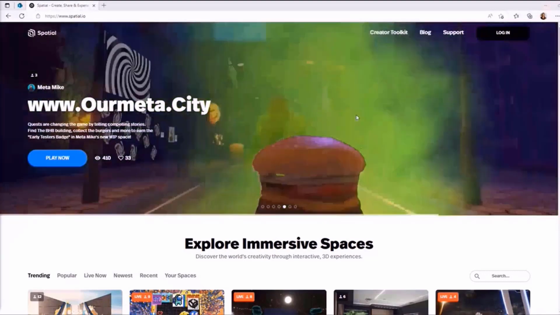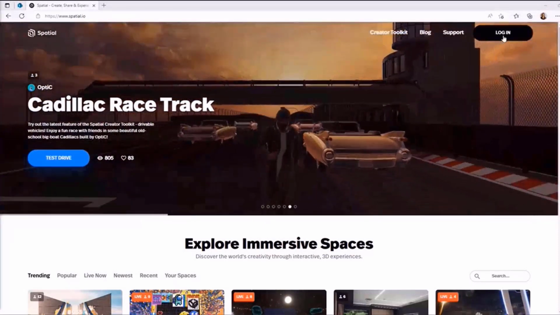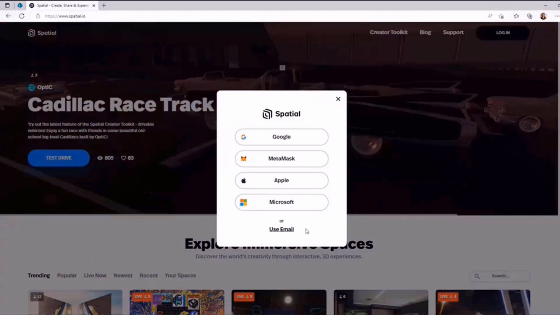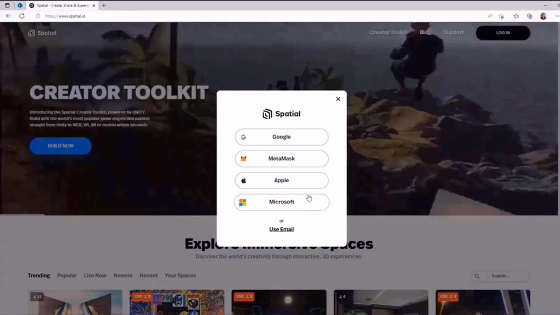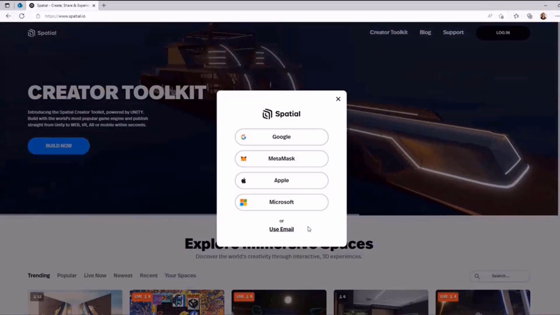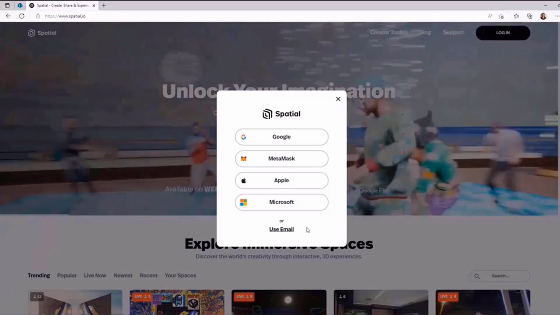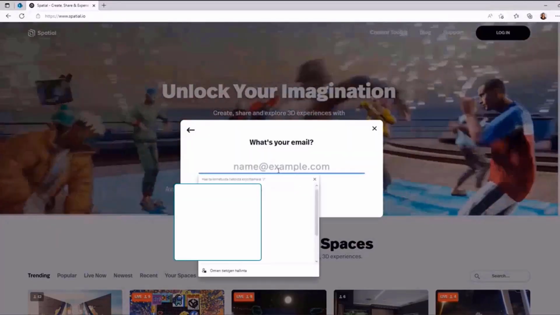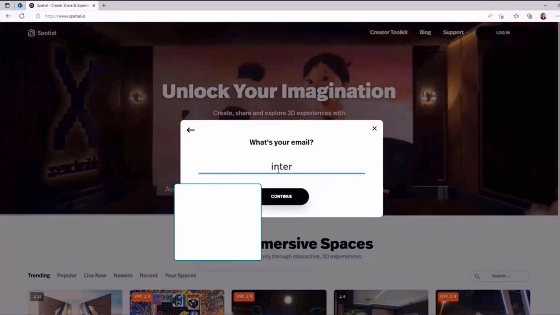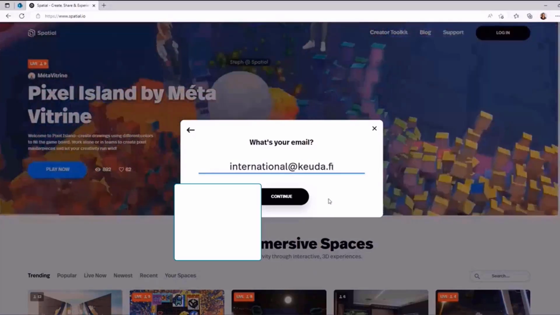Yes, most definitely I can. So now you can see the black login button, and that's where you need to go. So please press login. First time users can use their own email, or you can log in with Google or MetaMask or Apple or Microsoft. But I always say it's best that you use your own email. So please push the use email button, and then put in the email address which you want to use with this platform. After that, you press continue.